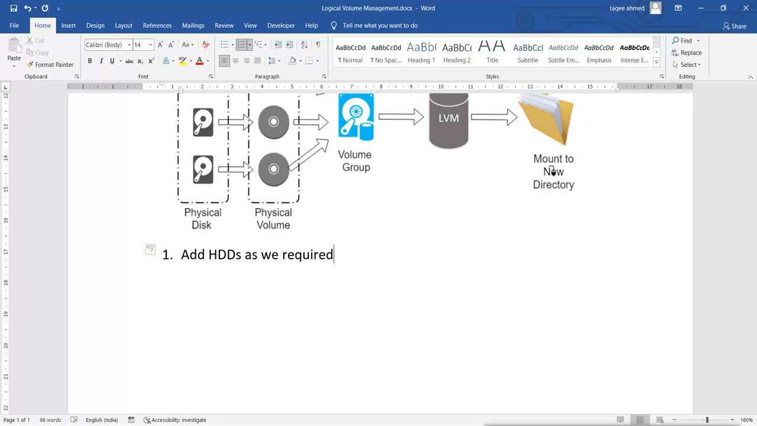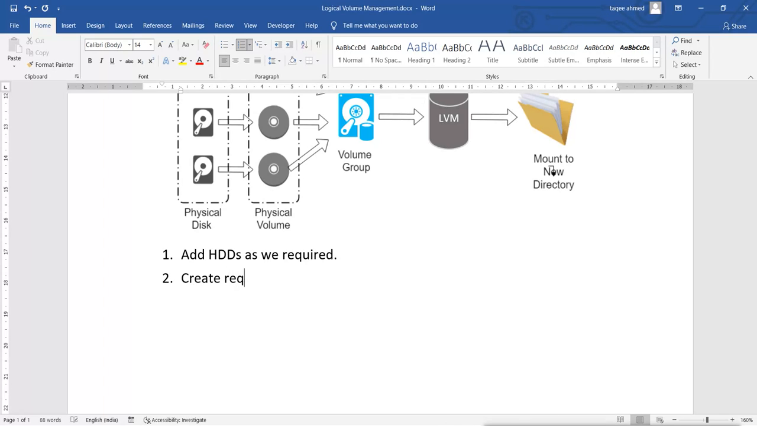It is not necessary. We can add disks as we require. You need to have a combined space, because one disk can go up to 1 TB. If you need more than 1 TB, say 5 TB or 10 TB, then you combine multiple disks to create a volume group which has a size of 10 TB or 20 TB. Otherwise you can do it in a single disk also. Now after doing that, you will create a partition.